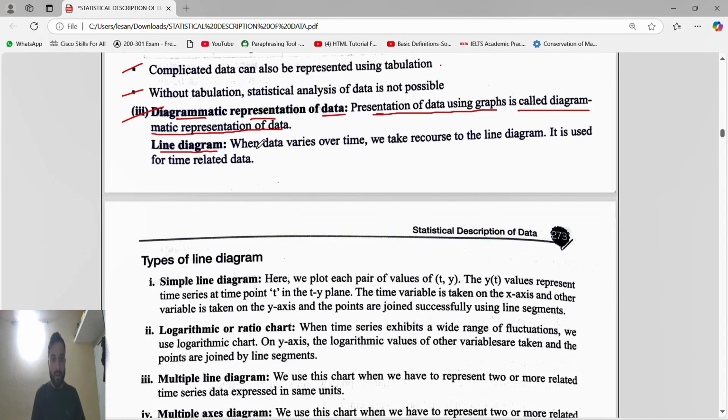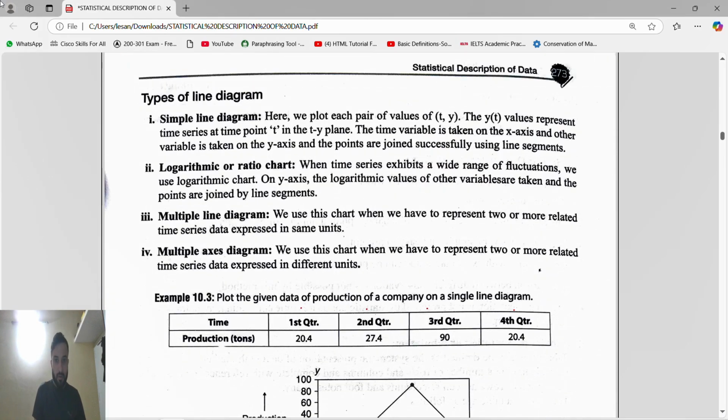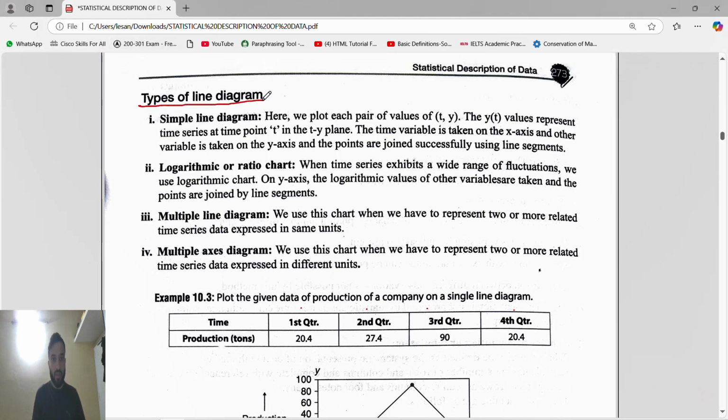So a line diagram is, we'll underline, just when data varies over time. When data varies over time, it is a line diagram. Then next we will come to the types of line diagram. First type is simple line diagram.